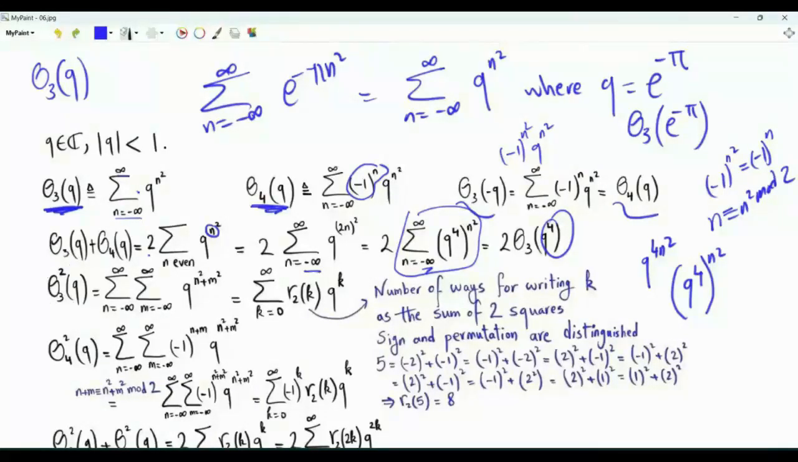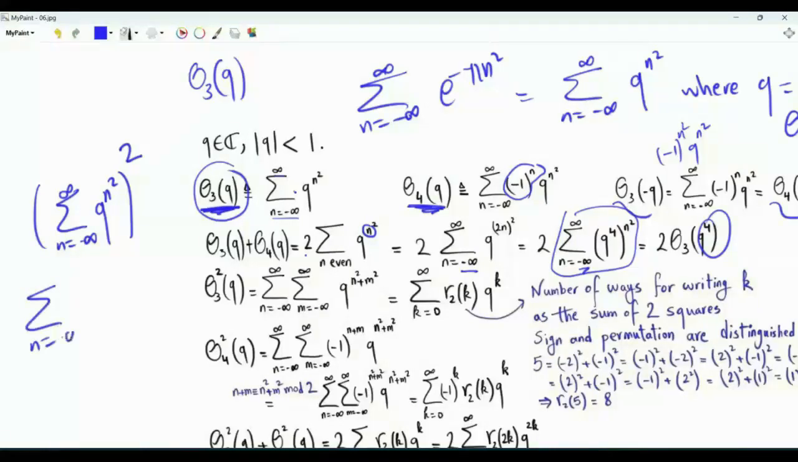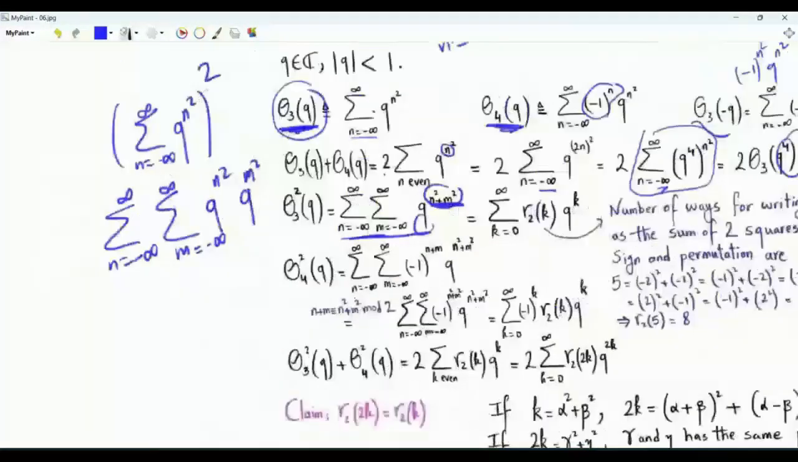What about theta 3 squared? What if we square this quantity here? We are squaring the sum from minus infinity to infinity of q to the power n squared. This becomes a double sum, n from minus infinity to infinity, m from minus infinity to infinity, of q to the n squared times q to the m squared, which is q to the power n squared plus m squared. We rewrite the double sum as a single sum. What is the exponent? The exponent is a non-negative integer. We have here the summation k from 0 to infinity of q to the power k.